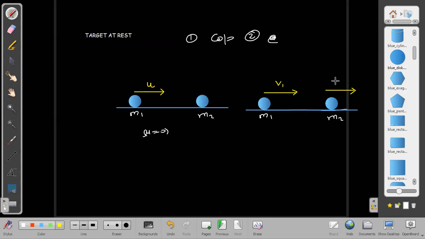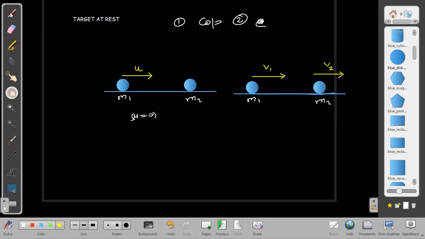Answers we will always get by the same formula only, but I just want to analyze it deeply. It does not mean that some different concept is involved. Normally the way we do it will work here also. m1 into u is equal to m1 into v1 plus m2 into v2. I will not write it as v2; I will write it as v1 plus u into e. This will become easier. Why am I writing v1 plus u into e? Because the relative speed of approach was u, so the relative speed of separation should be u into e.